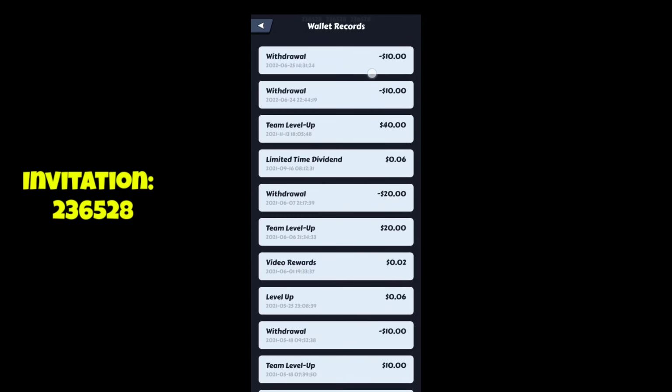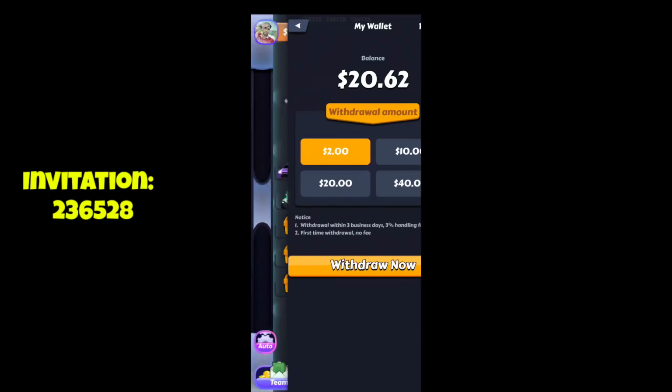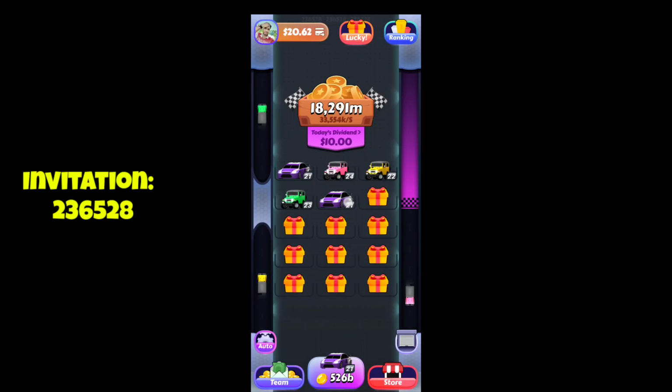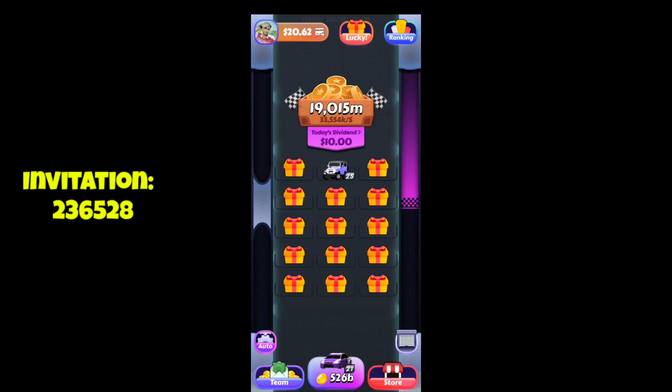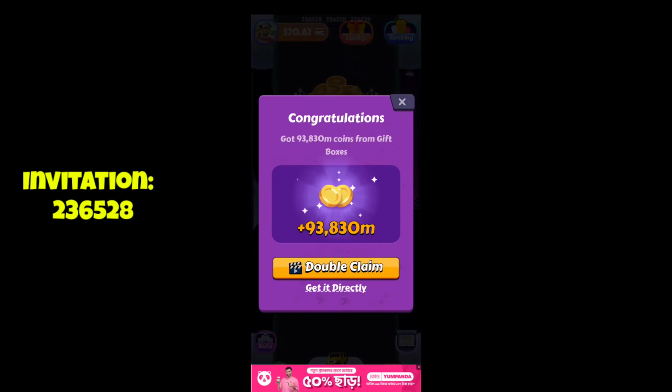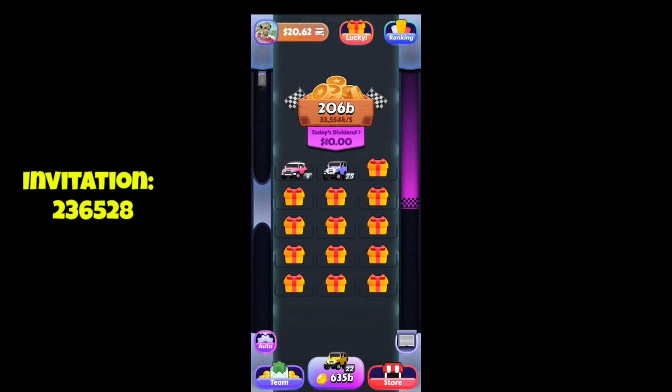Okay, and my whole record history shows unlimited earning. Now there is also a puzzle game in the same app. Okay, in the puzzle game you level up and get unlimited coins. Okay, one level complete gives 0.10 cent free. Okay, and the invite and earning process is available now.